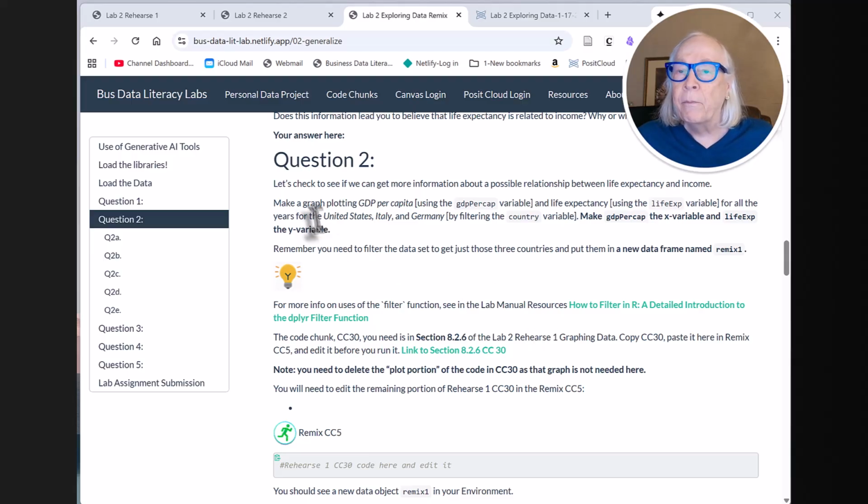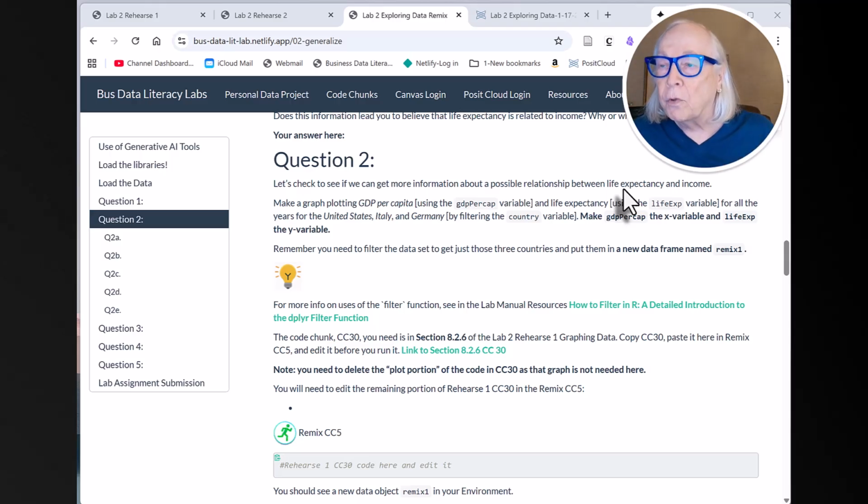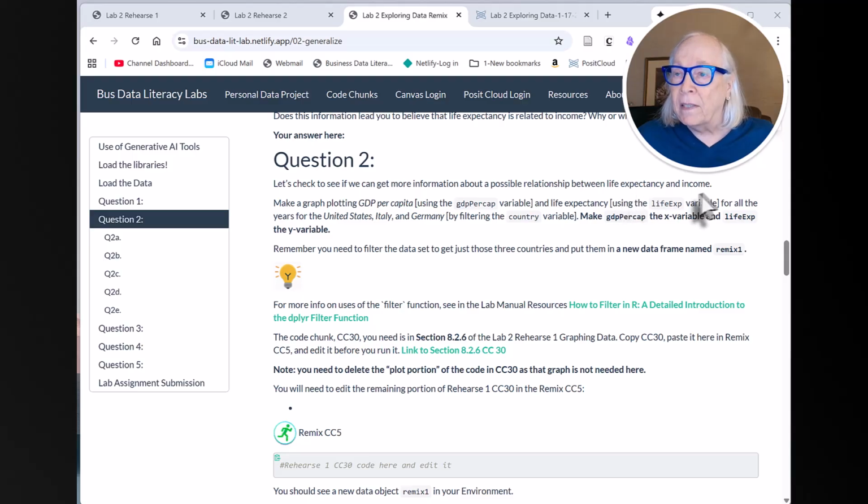And it says here, question two, we want to look some more at a possible relationship between life expectancy and income. Logically, I guess you would think that the more money someone has, it might help them live longer, particularly looking all across the world. There are places that don't have a lot of money and a lot of food and medical care. And that's where we're going to investigate.